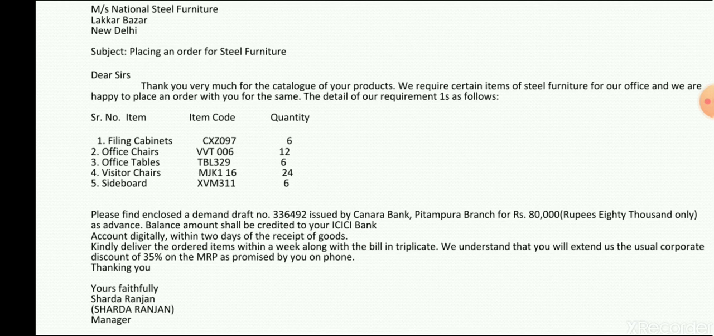So sideboards, 6. Right? So in this manner, you need to make a table, writing the serial number, then item, then code of the item. You may or may not write. If you write, it seems good. Otherwise, you can also skip that. And quantity, right? How many pieces do you require of that item?